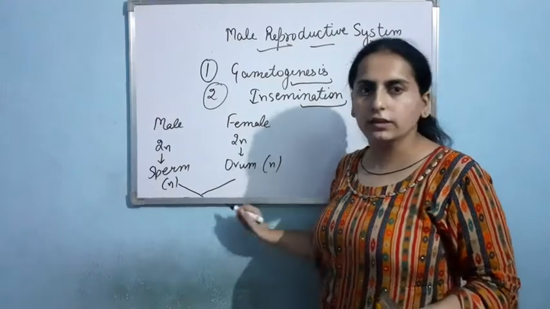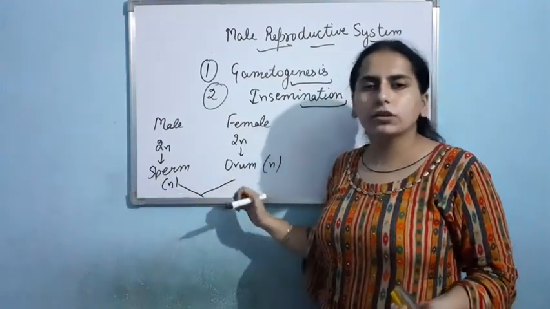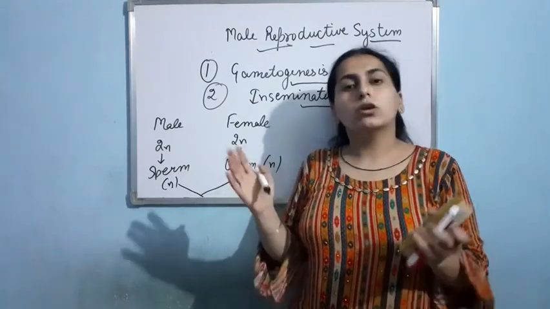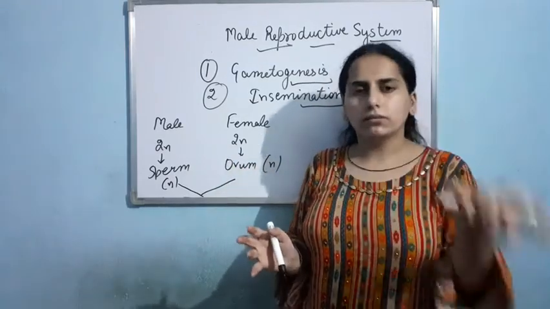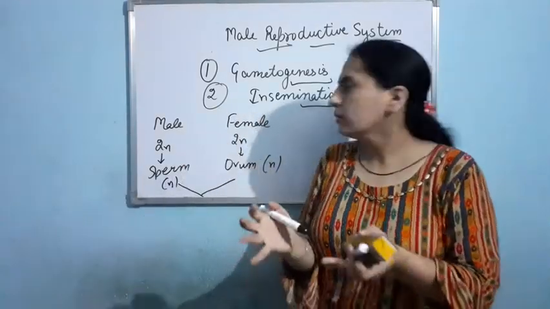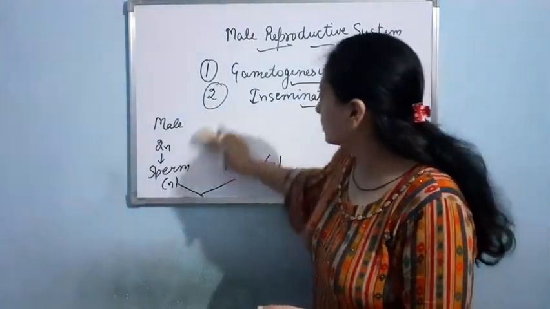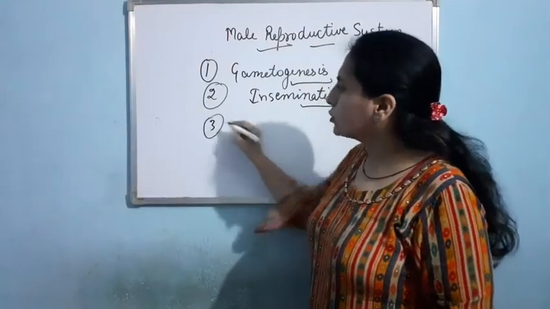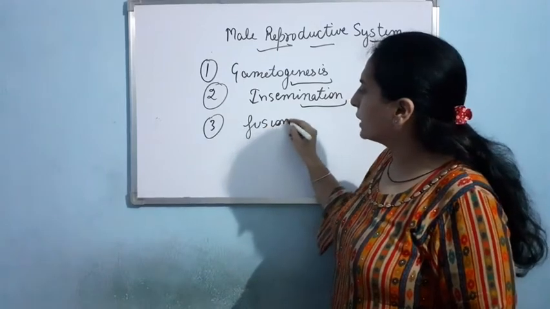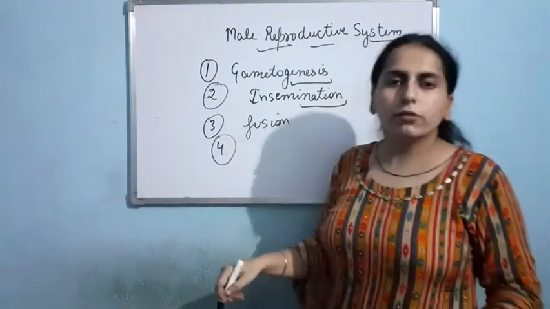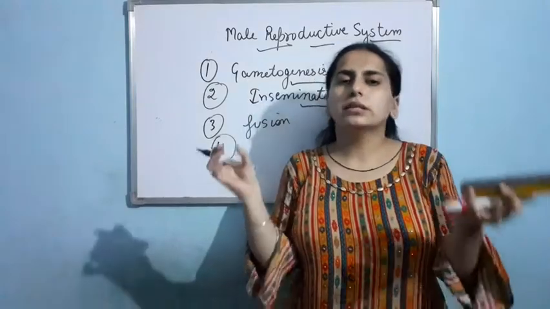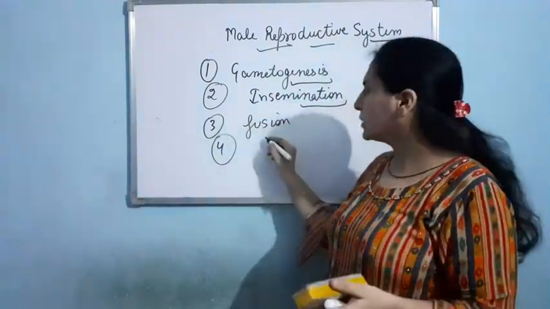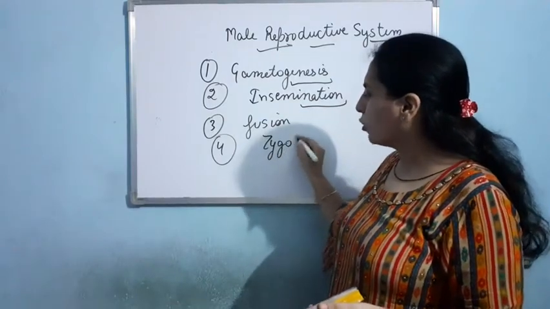Now, after the transfer of the semen into the female body, what will happen? That is fusion. Now the sperms, they have entered into the female reproductive system and ovum is already present there. So now in the third step, the sperm and the ovum, they will get fused. So third step is fusion of male and female gamete. Clear? Now fourth step, you very well know, when there will be fusion of male and female gamete, then it results in the formation of a diploid zygote.